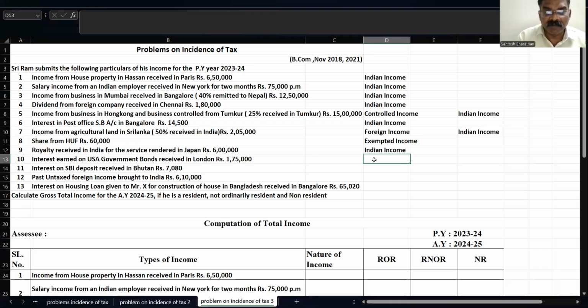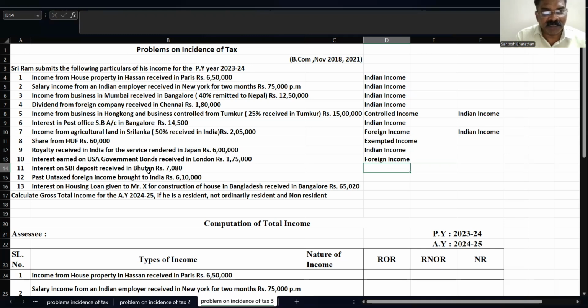So interest earned on USA government bonds. Investment made in USA and the interest is generated in USA, but received in London, 1,75,000. That means nothing is received in India. So earned in foreign and received also in foreign. So basically we treat this as a foreign income. This is taxable in only one case, that is resident and ordinarily resident.